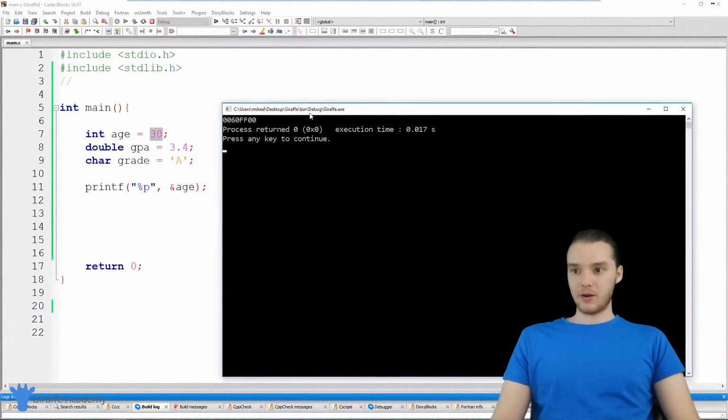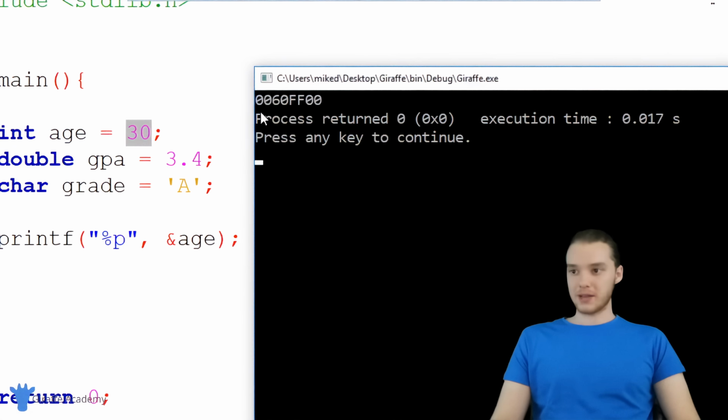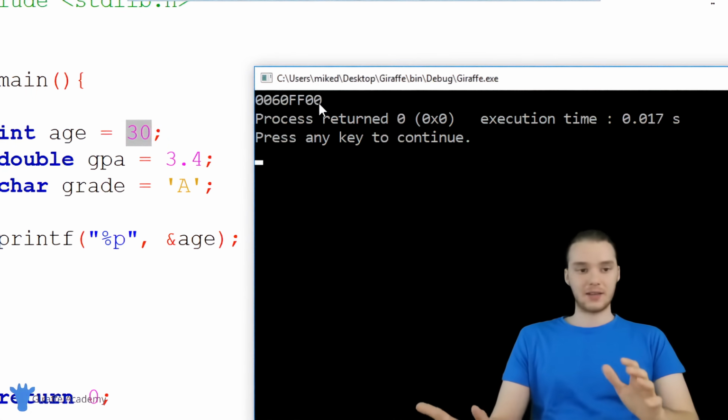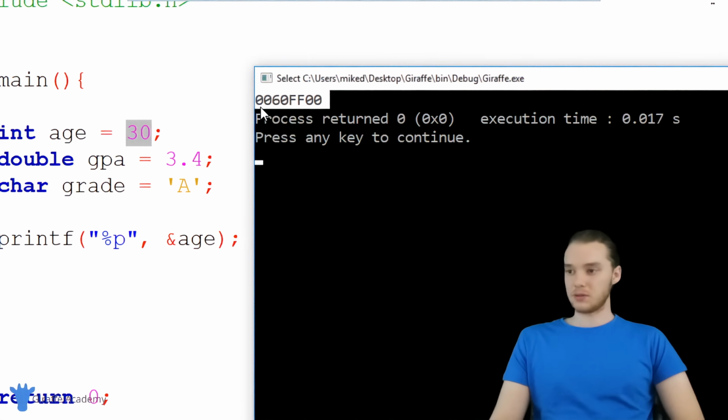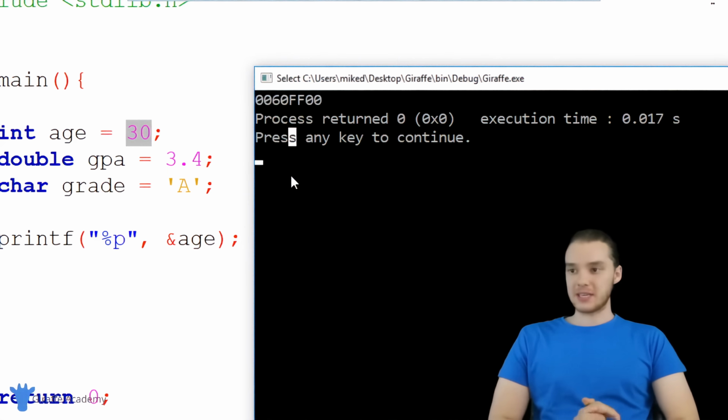And you'll see over here, we're getting this number, 0060FF00. So this would be like a hexadecimal number. I guess it's not technically a number, I think it's hexadecimal. But basically, this is the physical memory address where the value of 30 is stored. In other words, it's the place where C stored the value inside of this age variable.